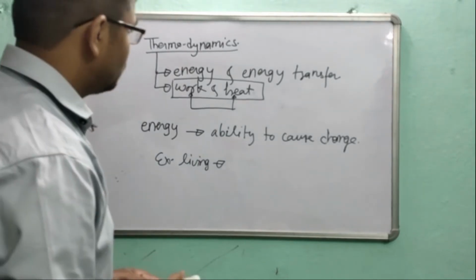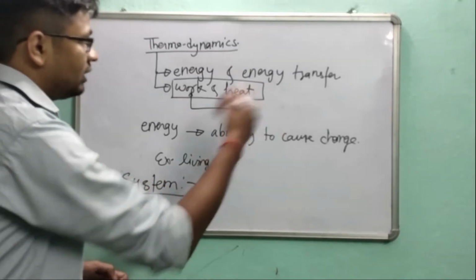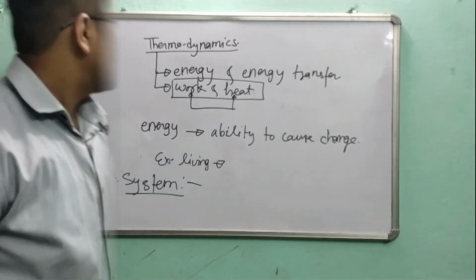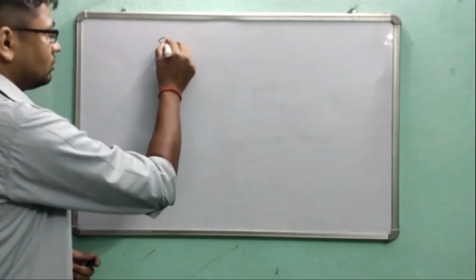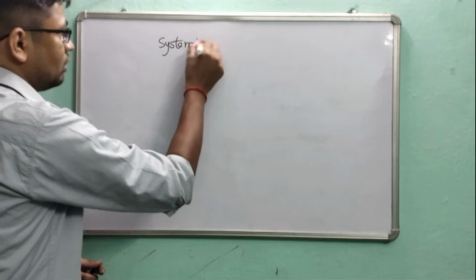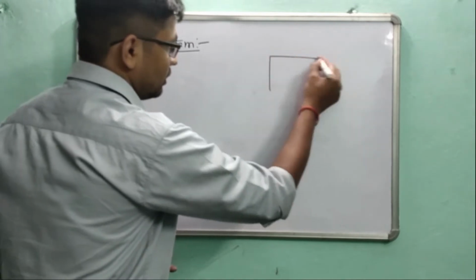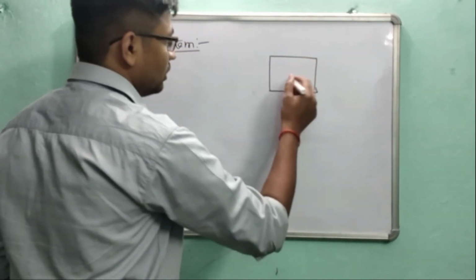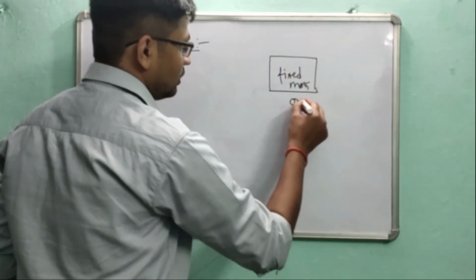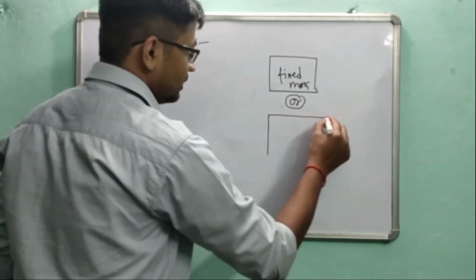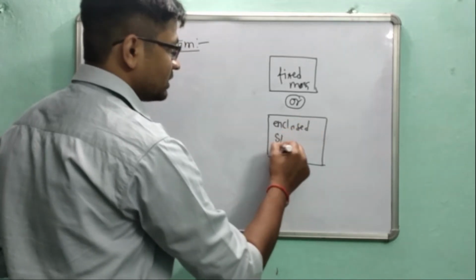So the next step is you should know what is a system. But first of all, I have to remove all these things. Now, what is a system? As per the definition, it is a fixed mass or enclosed space.